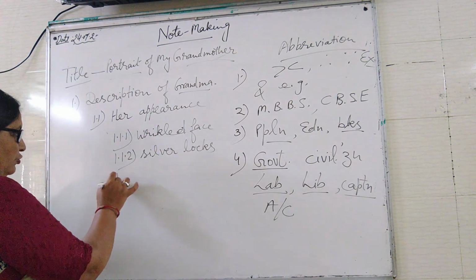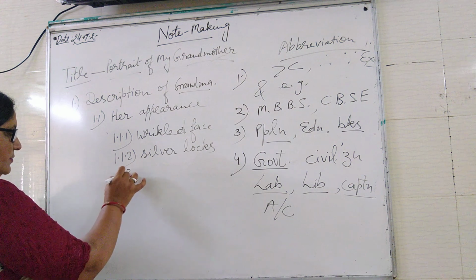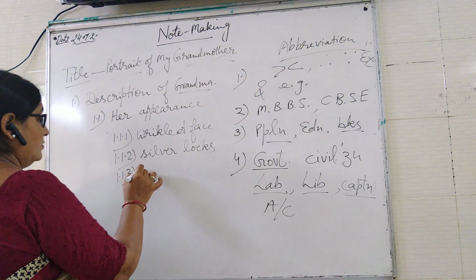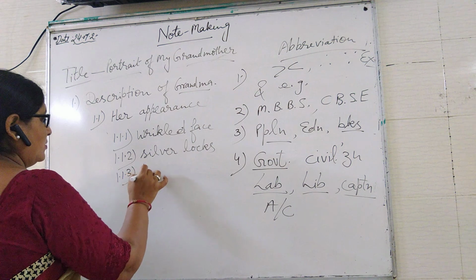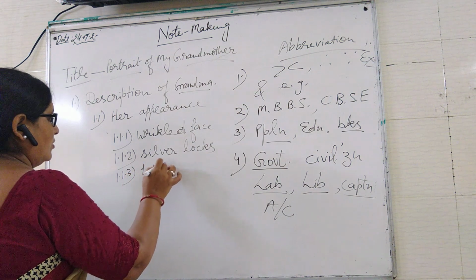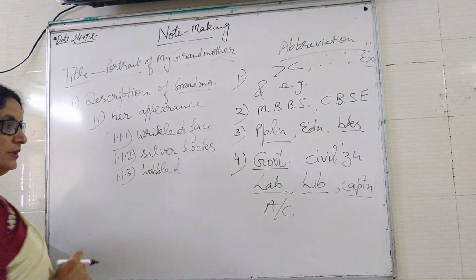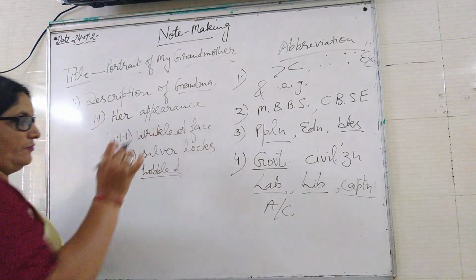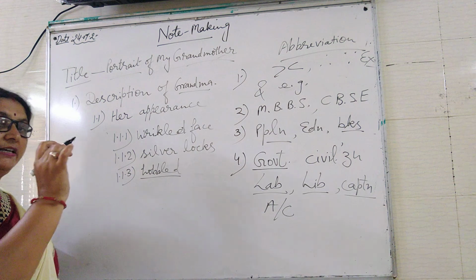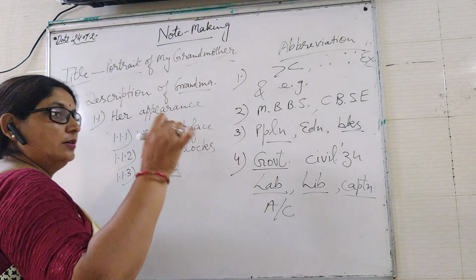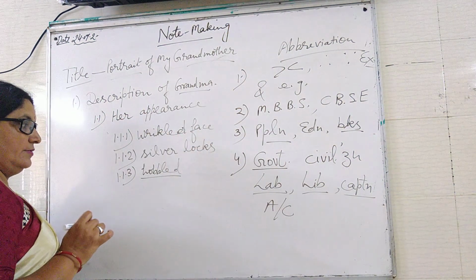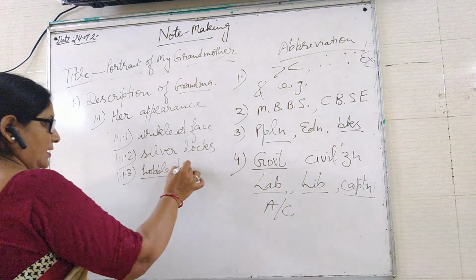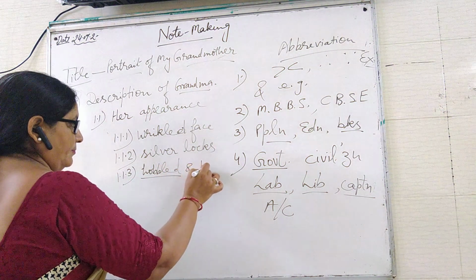After that you may use hobbled, a word used for her physique, hobbled and bent.